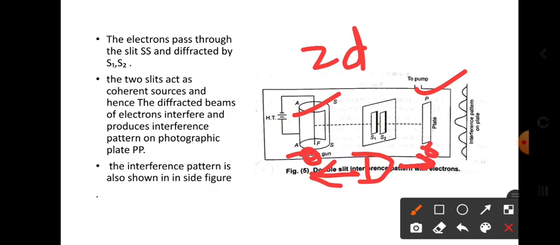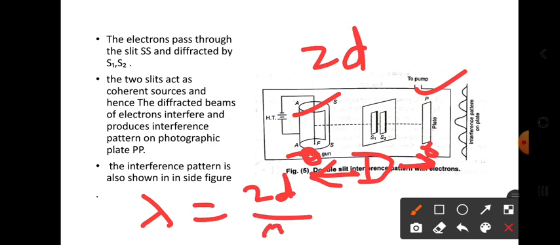And next, the formula to calculate the wavelength of these electrons: lambda is equal to 2d by D times beta, right. By using this formula only we can calculate it. How can we calculate beta?